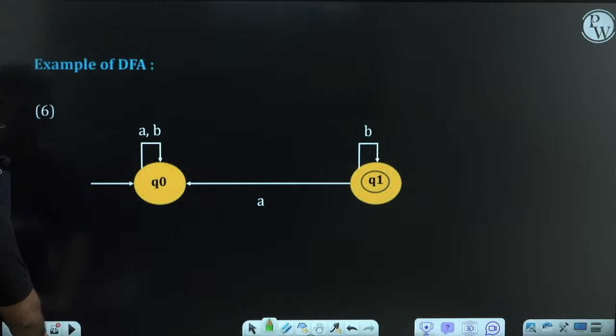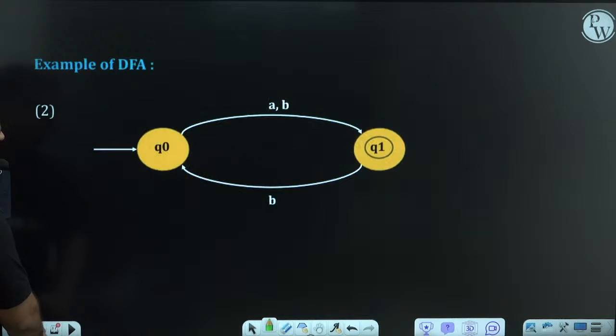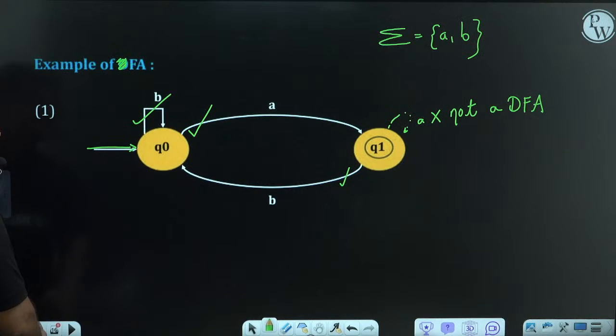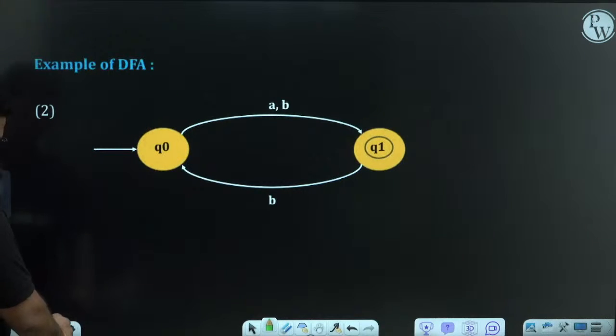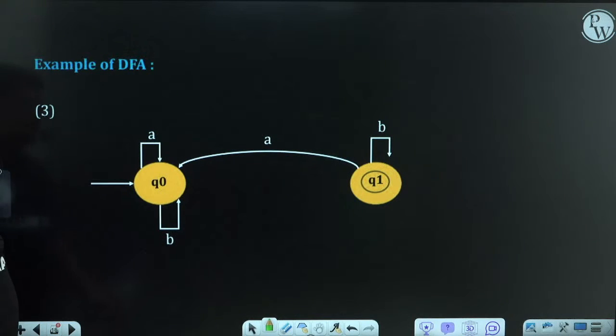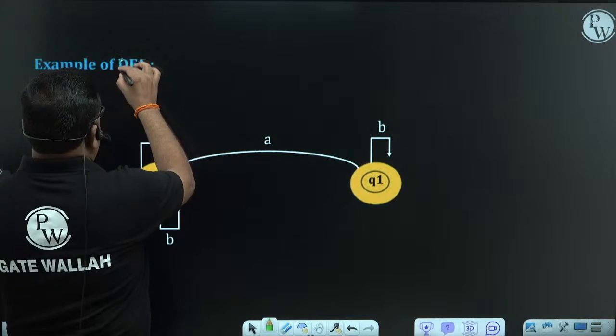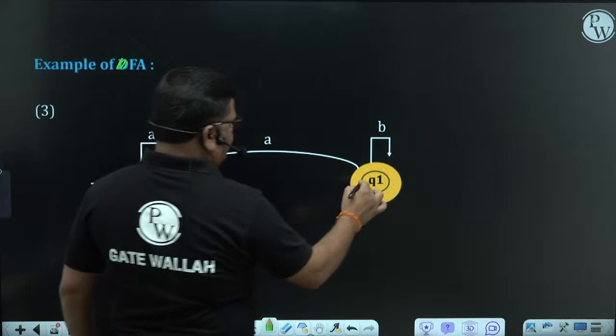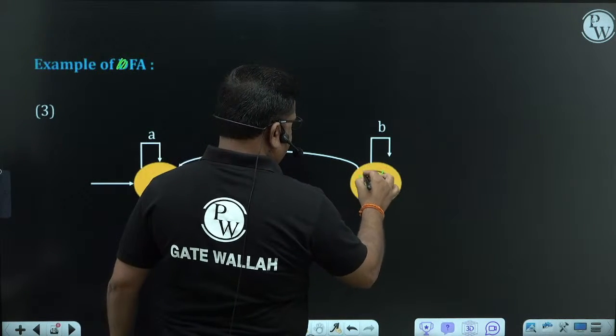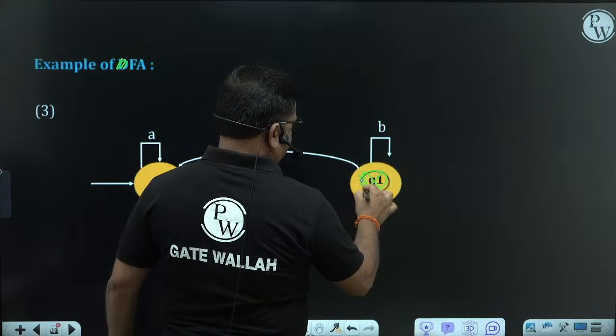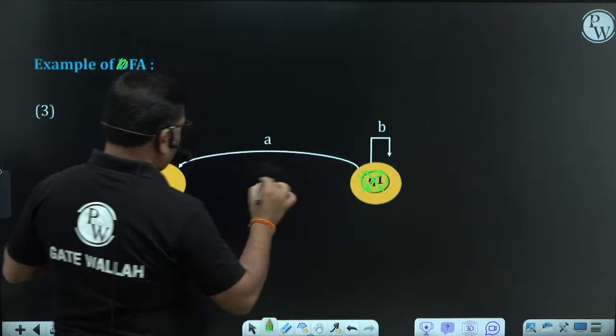Let me show you one more. Okay, assume here I don't have a final state. This is also a non-final state. Both are non-finals.